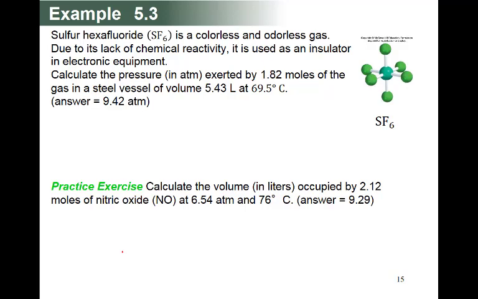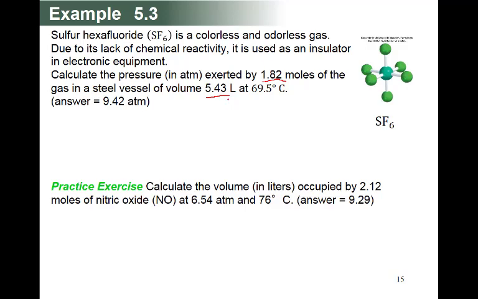So let's come to the exercise. This exercise says sulfur hexafluoride, this is a colorless and odorless gas. The exercise is giving you the number of moles, that is 1.82, and the volume is 5.43 liter. So in this calculation, which formula will be suitable for it? Let's solve this example.